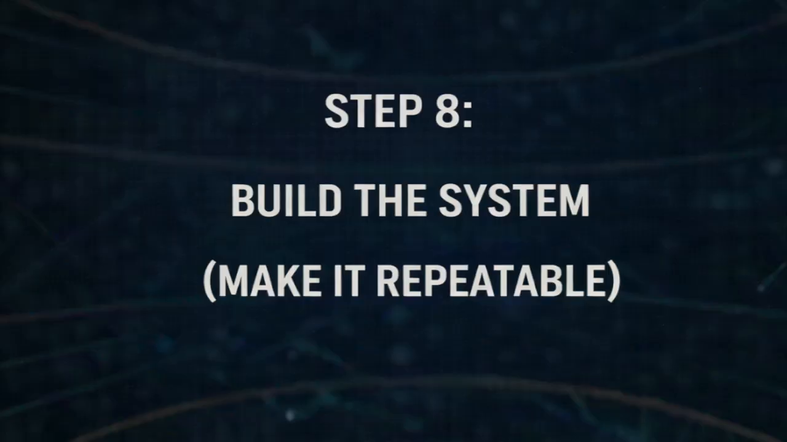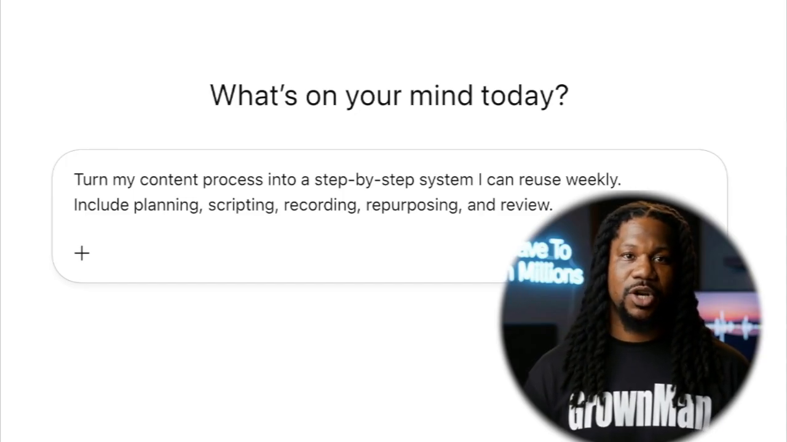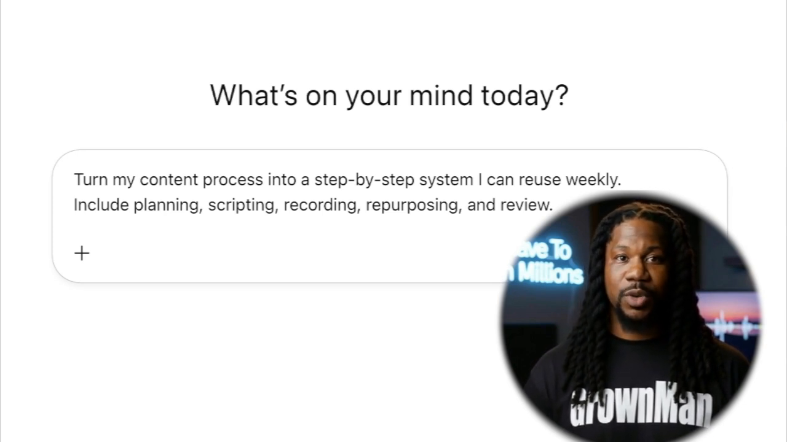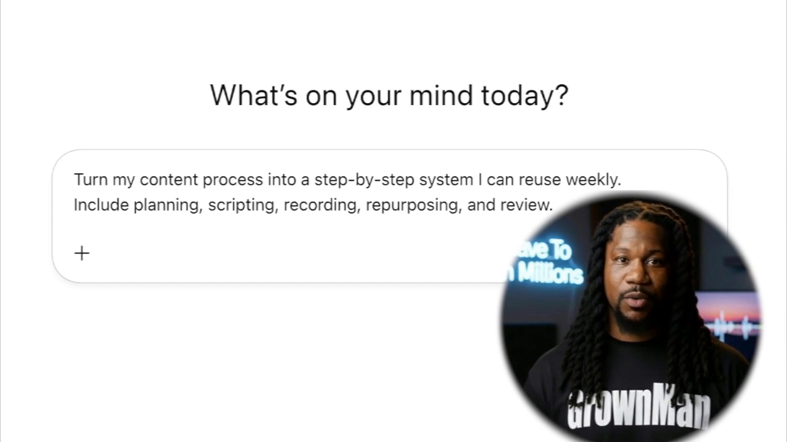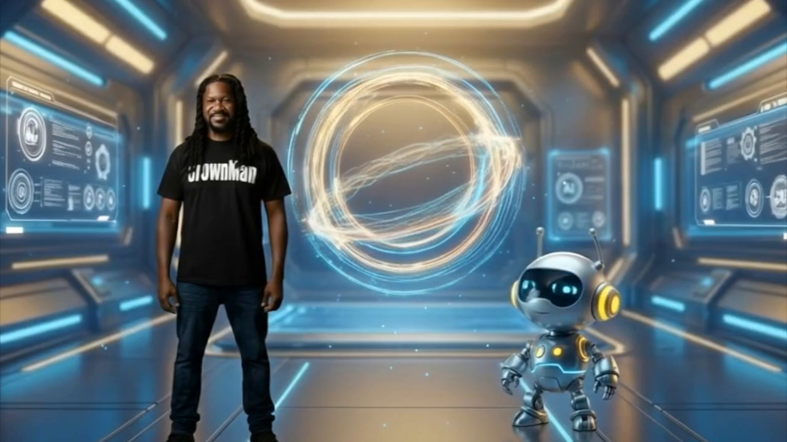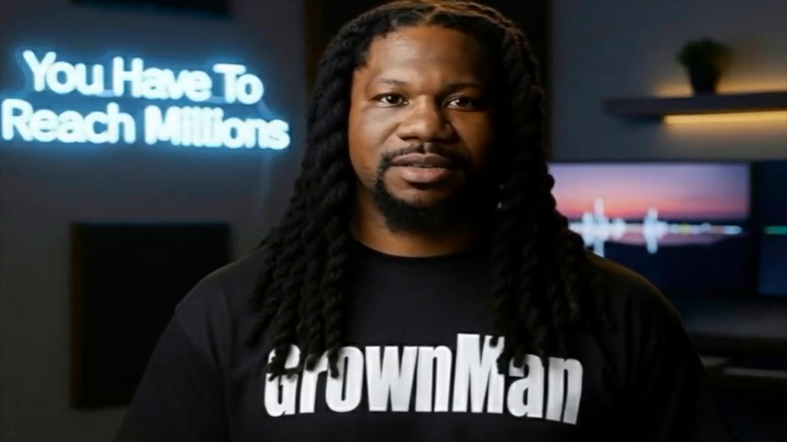Step 8, build the system. Make it repeatable. Anything you do more than once should become a system. Here's the prompt. Turn my content process into a step-by-step system I can reuse weekly. Include planning, scripting, recording, repurposing, and review. This is where content stops being work and starts being infrastructure. Systems scale. Willpower doesn't.